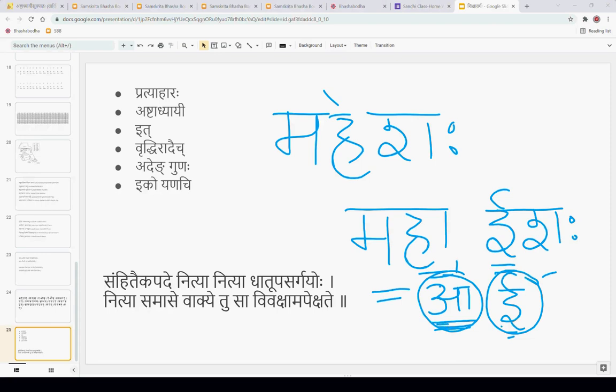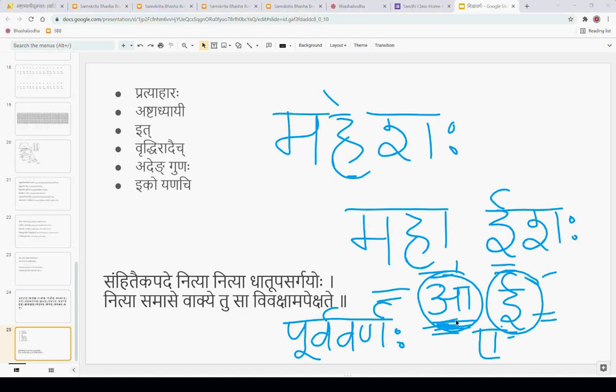So A plus E together become A here. When they come in close contact, the pronunciation changes. So A is called Purva Varna.